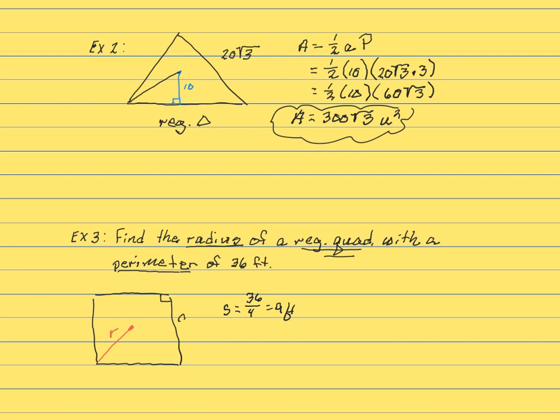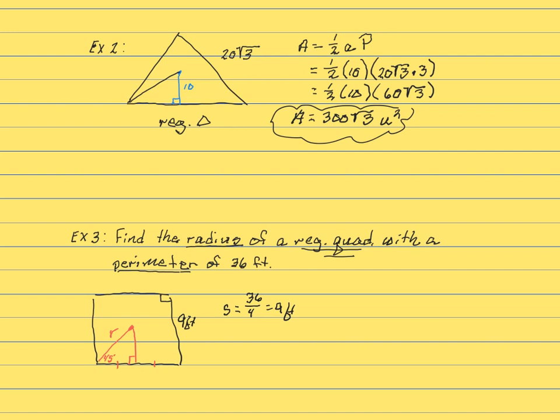So my side has a length of 9 feet. I'm going to draw the apothem to help me now be able to work with a right triangle. And when I draw the apothem, we know that it bisects a side. And when I draw the radius, we know that it bisects the angle. So this is going to give me a 45, 45, 90 triangle to work with.